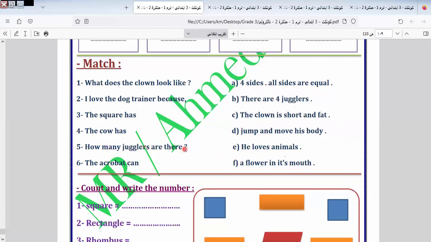How many judges are there? Well, there are 4. So I select number B by number 5. The acrobat can jump and move his body. Number 6 by letter D.